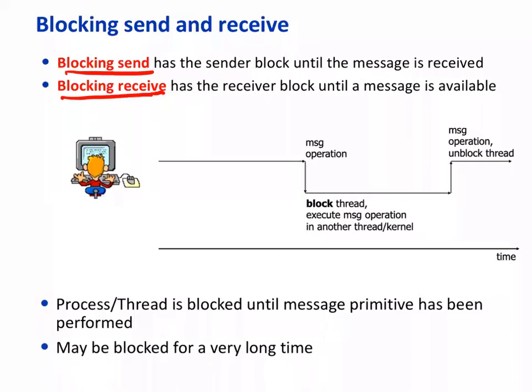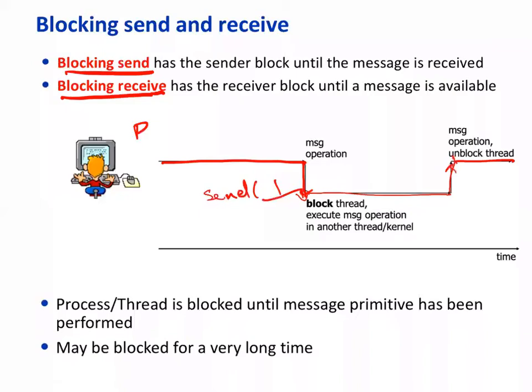So the sending process is doing its operation, and then the message operation happens. It runs this primitive send. It means that now it hands over to some other process or thread to execute, and that thread or process works, and when the receiver receives it, this process can continue.